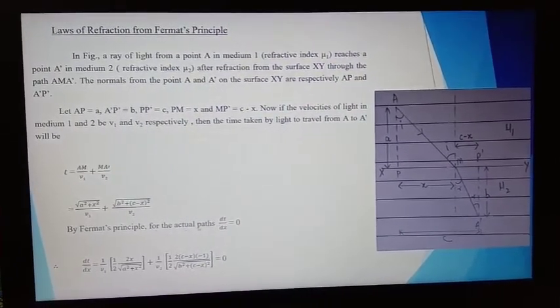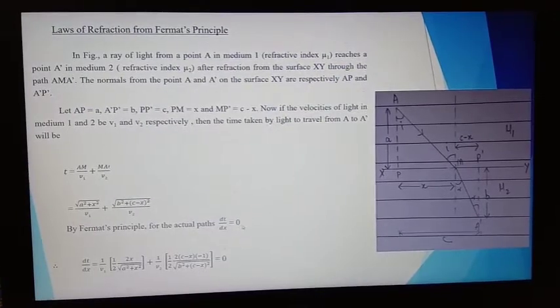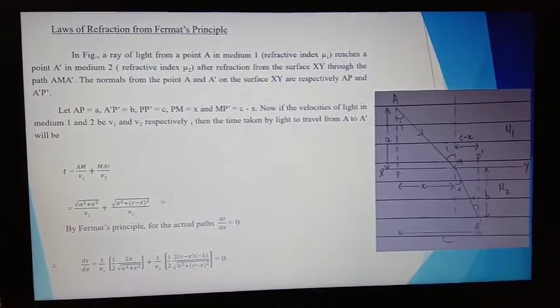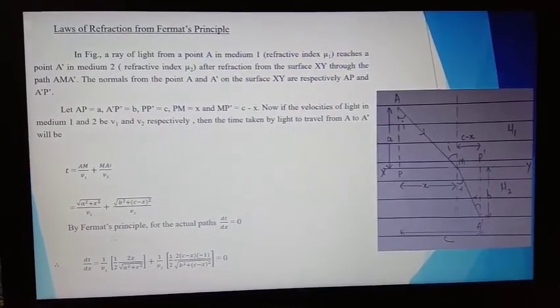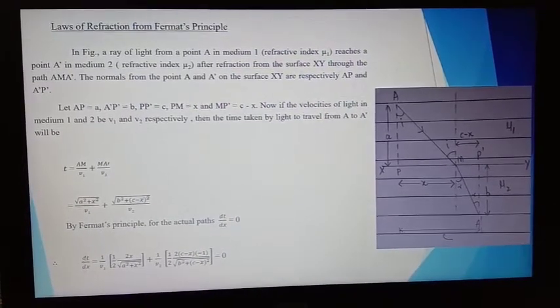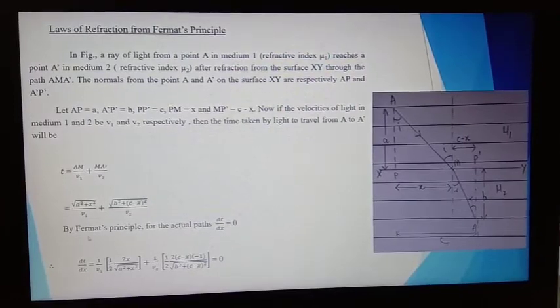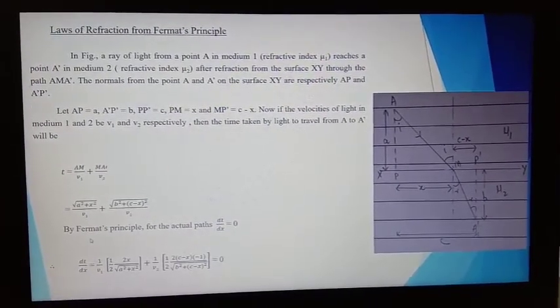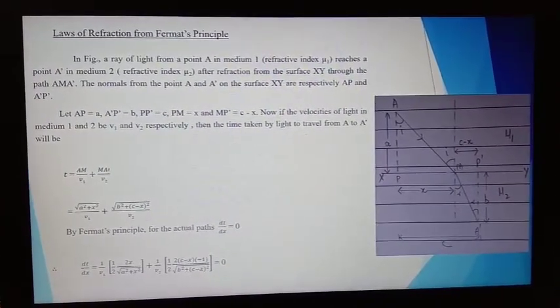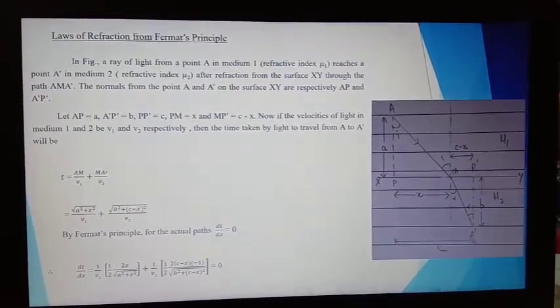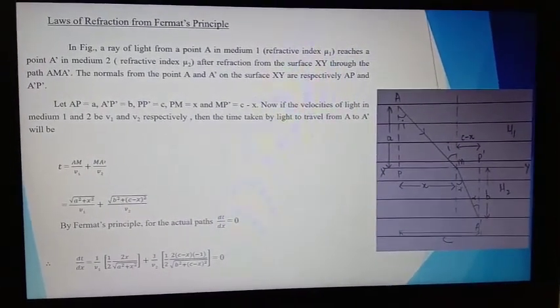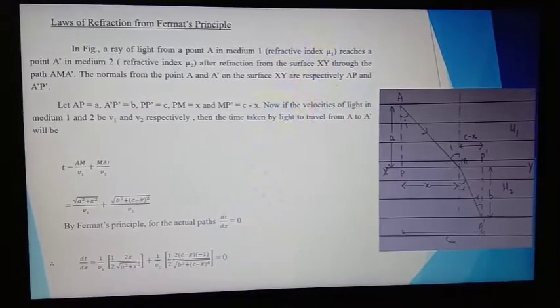For the actual path, dT upon dX is equal to 0. So on differentiating this equation with respect to X, we can write dT upon dX like this. For this we are using the formula d(x^n) upon dx is equal to n x^(n minus 1).